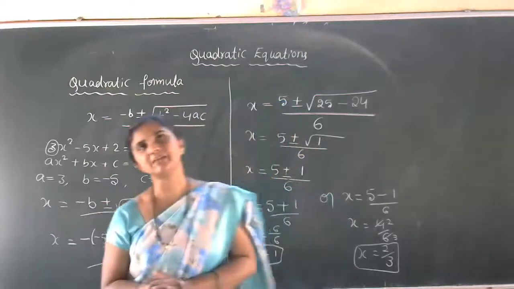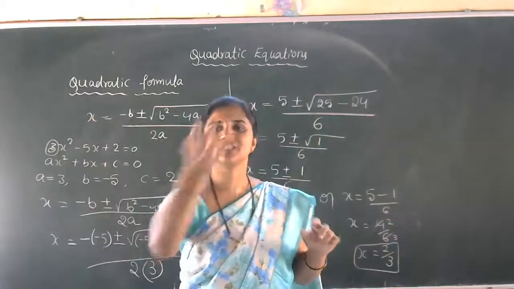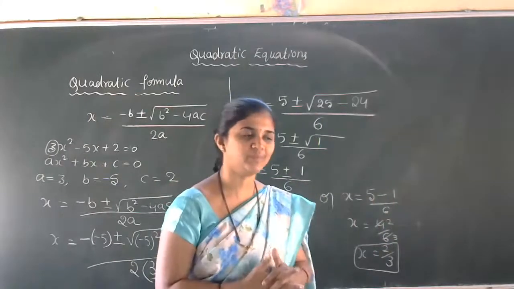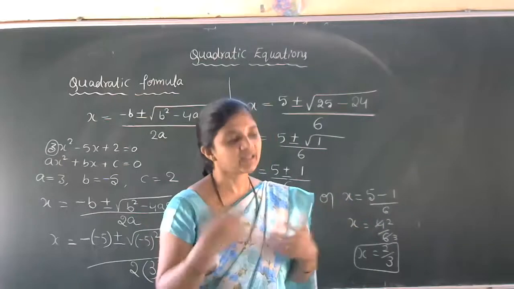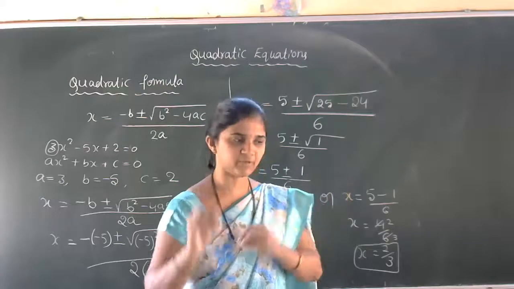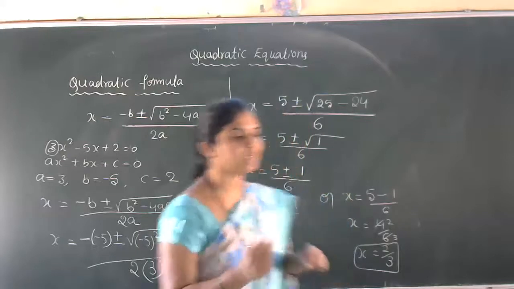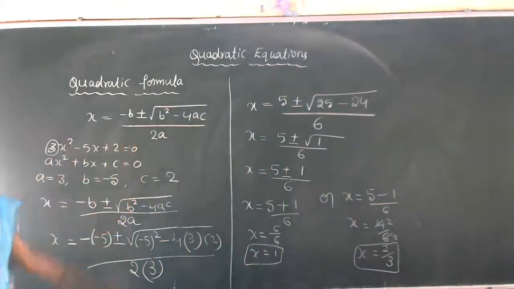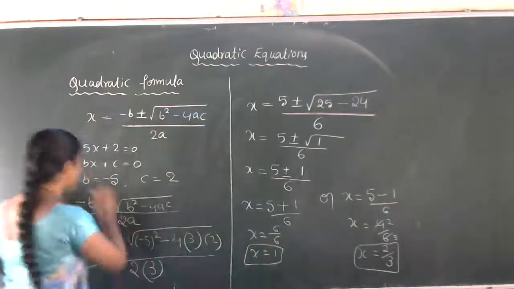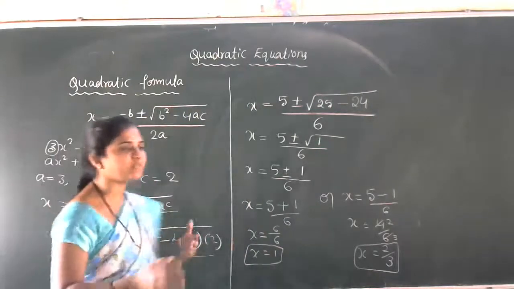Sometimes in the examination they will directly say, solve the quadratic equation using formula. They will clearly mention that only using formula you have to work out the problem. Otherwise also, solve the equation or find the roots of the quadratic equation. If that type of question you see in the question paper, almost all the students will choose the formula method only. Is that clear? So here it is very easy. We just have to identify the a, b, c values clearly. Then substitution and simplification you all know.